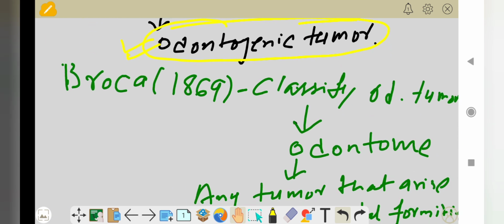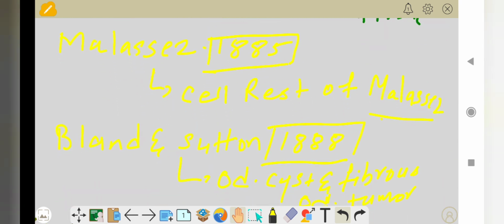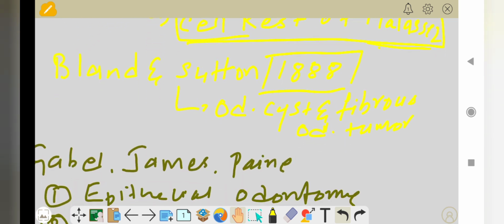Next, Broca. Broca gave the classification of the odontogenic tumor, and he described all odontogenic tumors as odontome, that is, any tumor that arises from the dental formative tissue in the jaw, in 1869. So this was given by Broca. Next, Malassez gave the cell rests of Malassez in 1885. The next classification was given by Bland and Sutton.